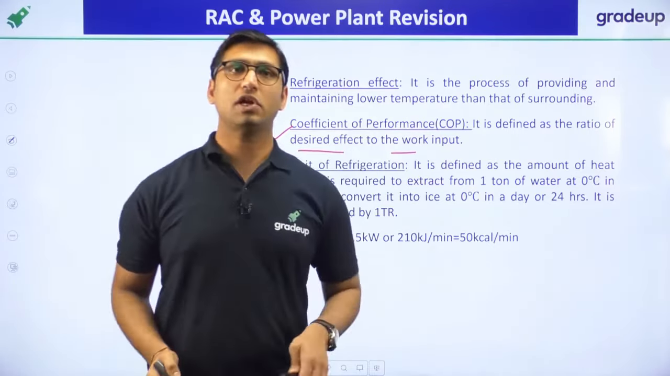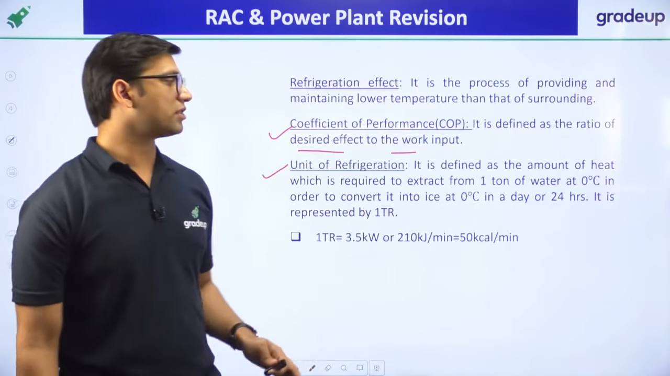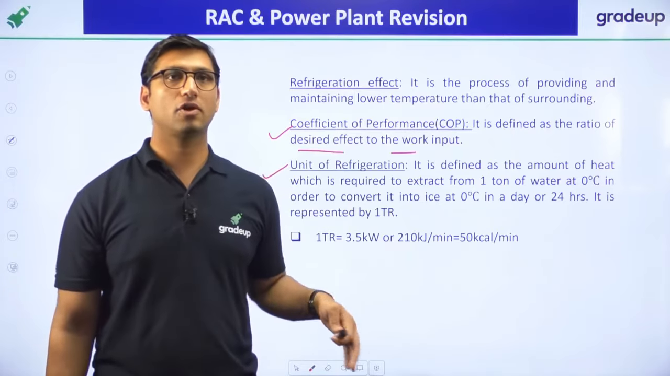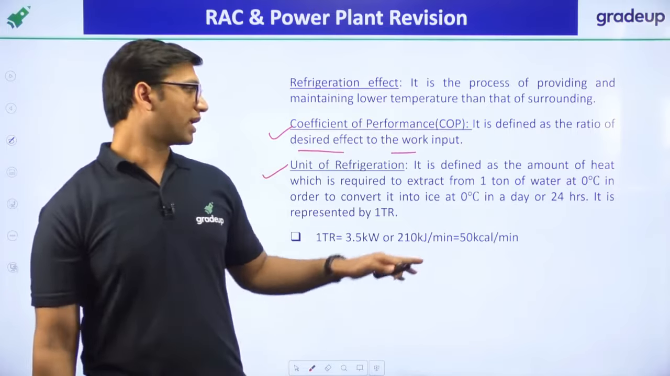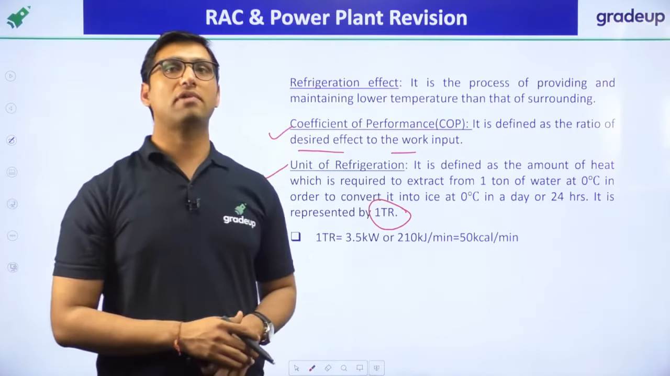Okay. Now what is the unit of refrigeration? It is called tons of refrigeration. The unit of refrigeration is tons of refrigeration, and it is defined as the amount of heat required to be extracted from 1 ton of water at 0 degrees Celsius in order to convert it into ice at 0 degrees Celsius in a day or 24 hours. Okay, and it is represented by the symbol TR, which is called tons of refrigeration.